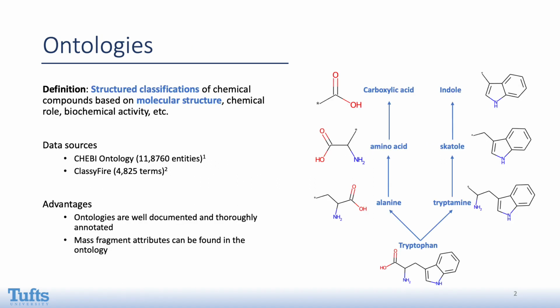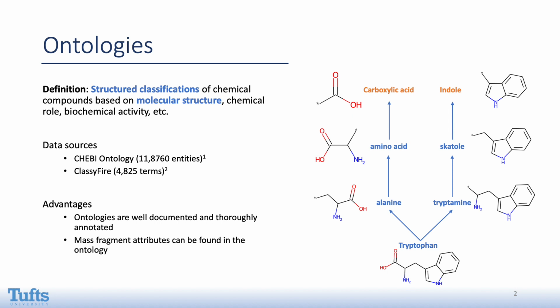To label a large set of mass spectra, we propose using ontologies as a source for peak labels. Ontologies are structured classifications of chemical compounds based on molecular structure, chemical role, biochemical activity, etc. We're specifically interested in its classification based on molecular structure. For example, tryptophan is both a carboxylic acid and an indole, both of which are fragments of tryptophan.